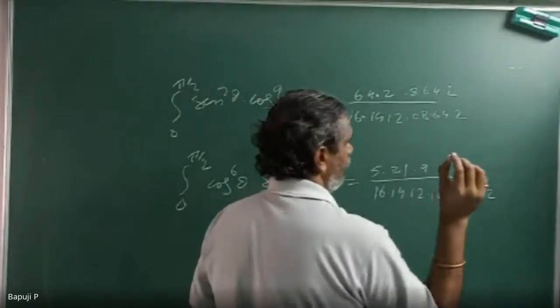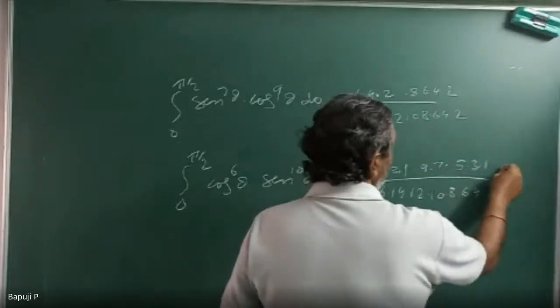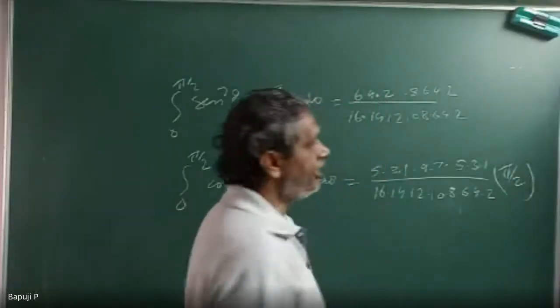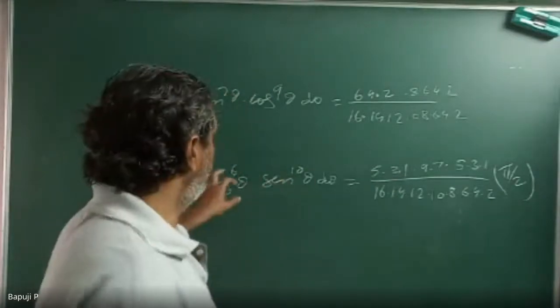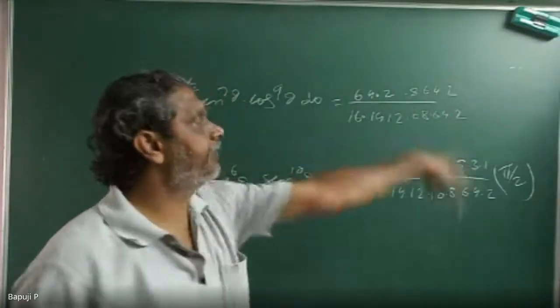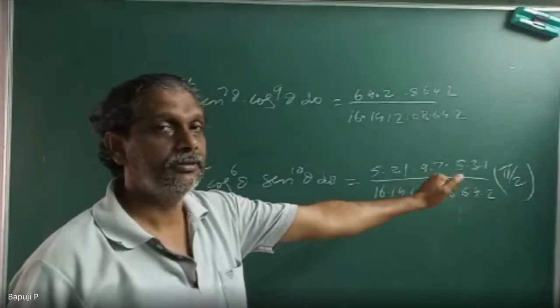Finally, who will come? 5 by 2. See, this fellow also 16, this fellow also 16, but the story is different. Both are even only, so you can write 5 by 2. Reaching or not? Am I confusing a lot? No, sir. Very good.